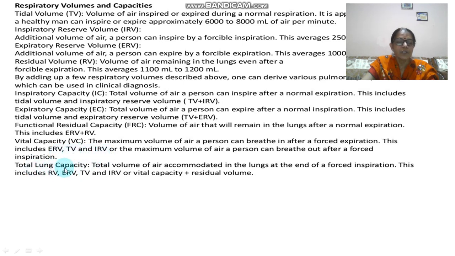Now the last one is the total lung capacity. When we are talking about the total lung capacity, we will add these two: vital capacity plus residual volume, and you know the meaning of the vital capacity is equal to ERV, TV plus IRV. So you can add these three, ERV, TV and IRV. It means that these three will represent vital capacity. So what is left? RV. The vital capacity plus residual volume will be accounted for the total lung capacity.